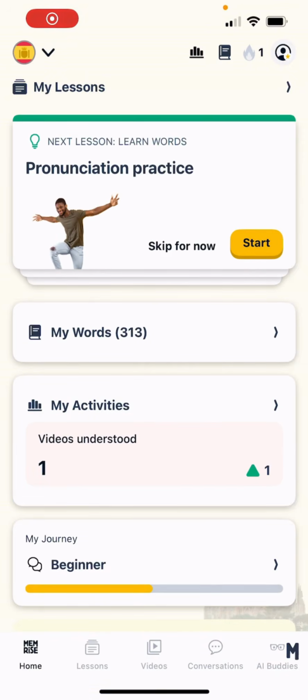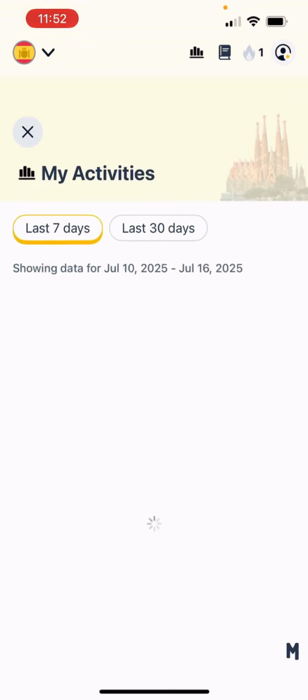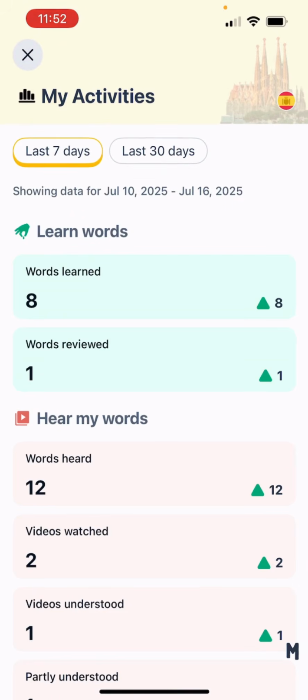Next, let's cover a little bit about My Activities. So let's tap into the My Activities area of the app. And again, I want to speak a little bit about the motivation philosophy that we covered a little bit earlier on. We want to celebrate every effort that you, our Memrise user, make. So what we have done here is within the My Activities area, we allow you to view your learning data in the last 7-day format as well as the last 30-day format.